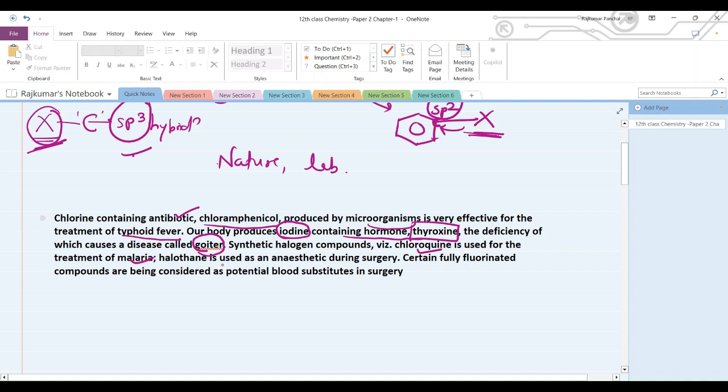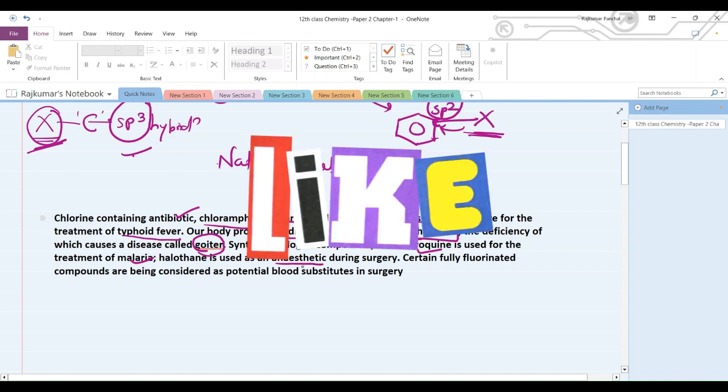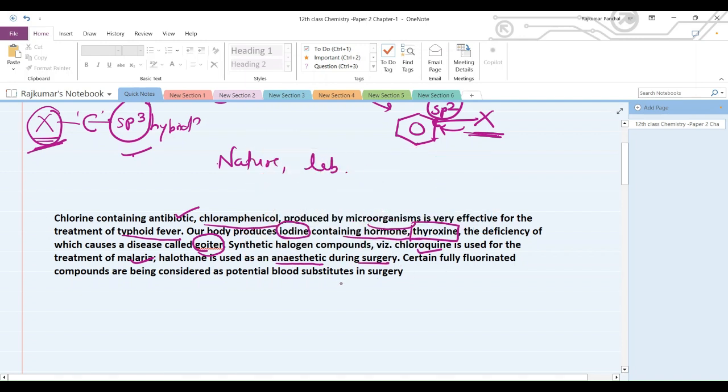Even halothane is used as an anesthetic during surgery. Certain fully fluorinated compounds are being considered as potential blood substitutes in surgery. So we have so many applications of haloalkanes and haloarenes in our day-to-day life.